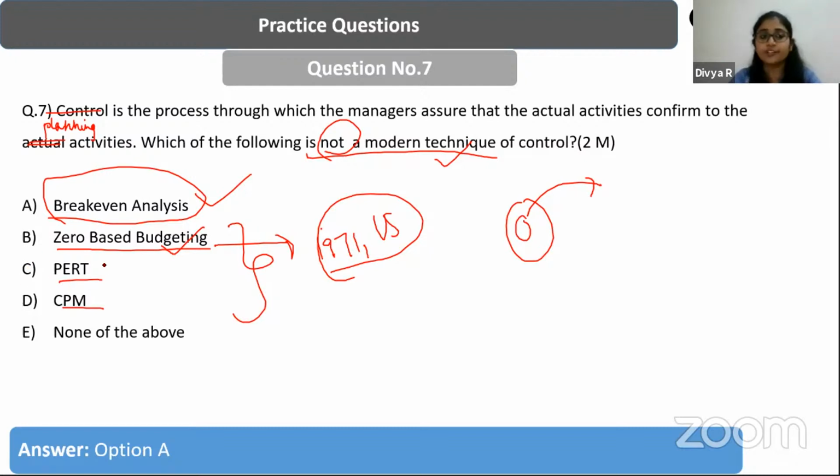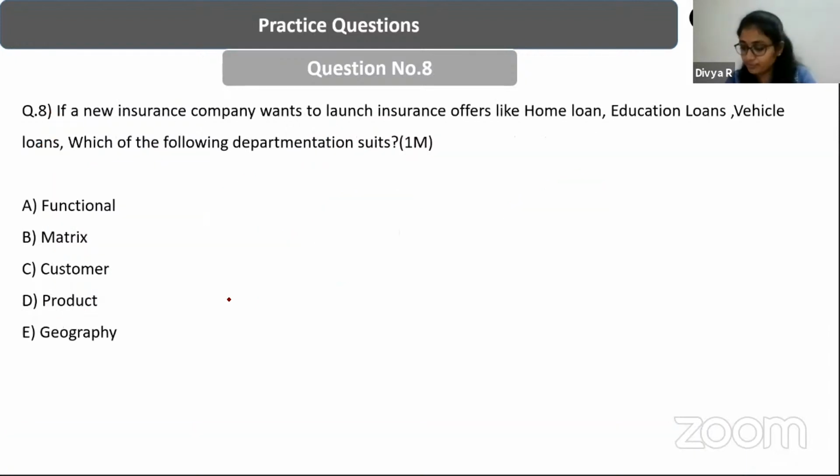So what does PERT stand for? Program evaluation and review technique. Then we have the critical path method. All of these are newer control techniques. Yes, in zero-based budgeting, we assume that the base is going to be zero.